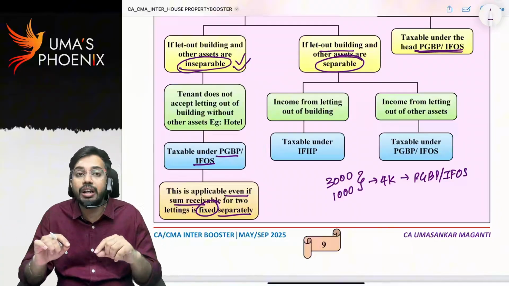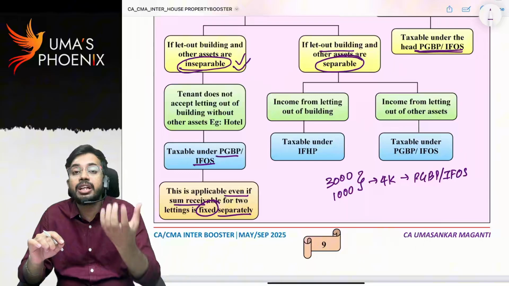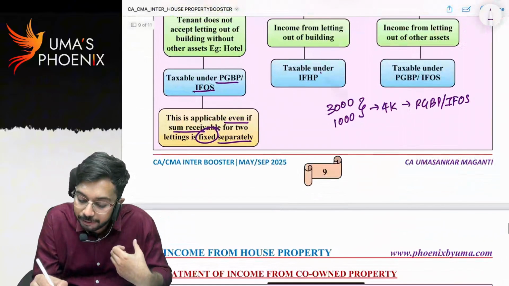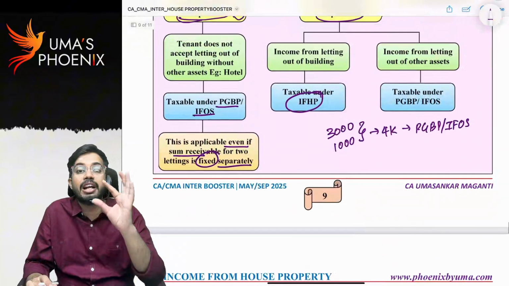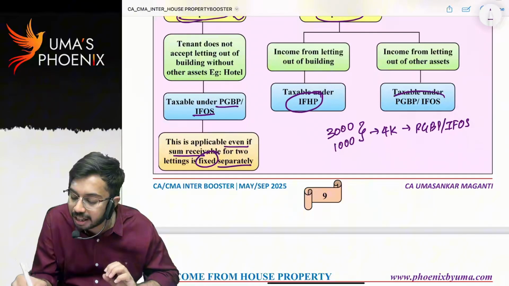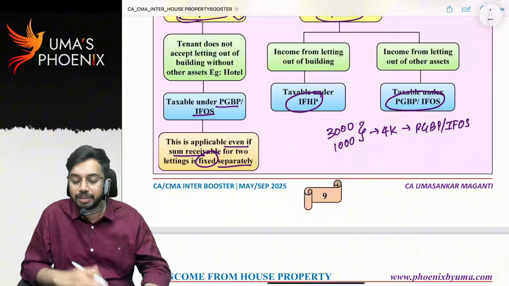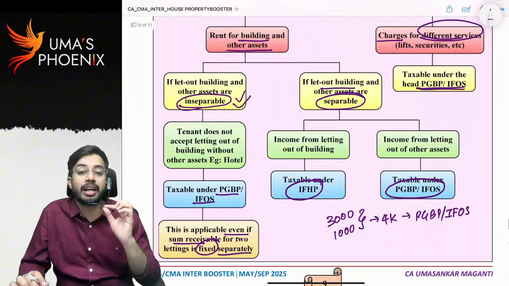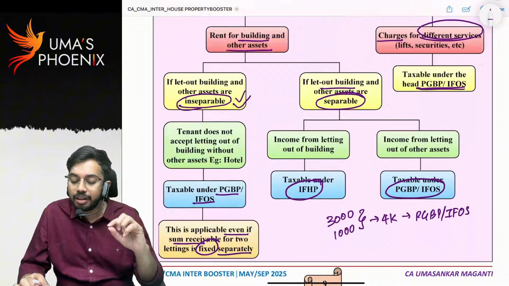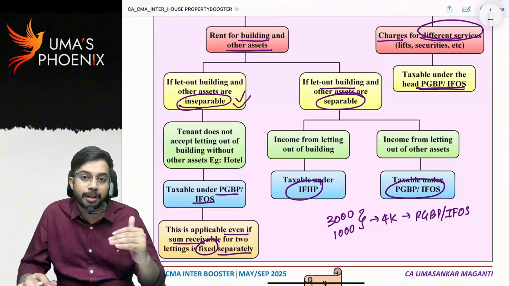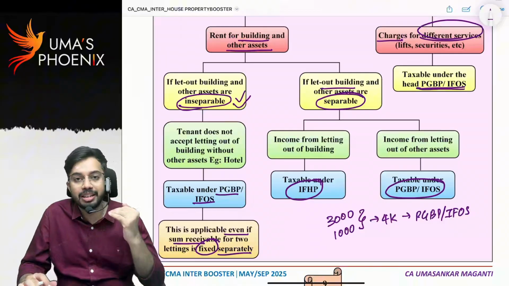In this situation, the rent of 15,000 received for house property is taxable under the head income from house property, and the rent of 5,000 for other assets is taxable under PGBP or IFOS. Are you able to understand? If you listen carefully, you will understand. Please listen very carefully to this concept. If you do not understand in one go, listen to it once again.